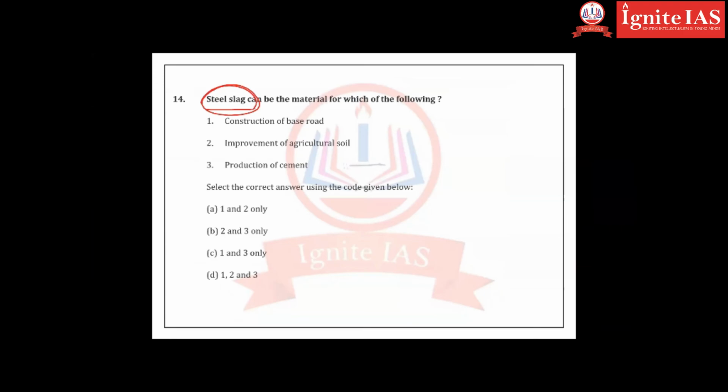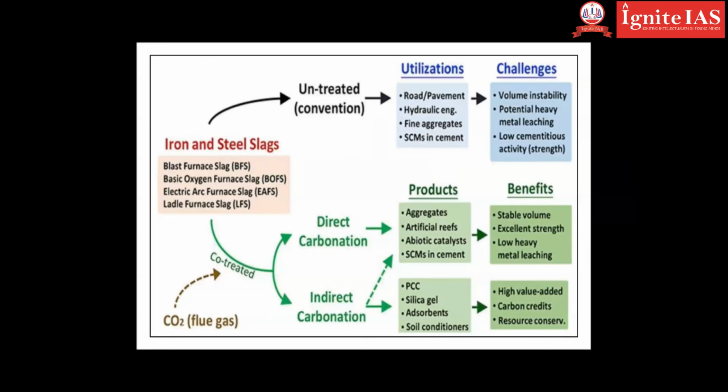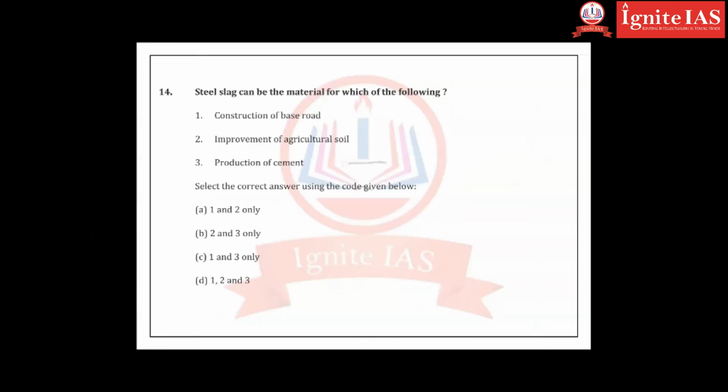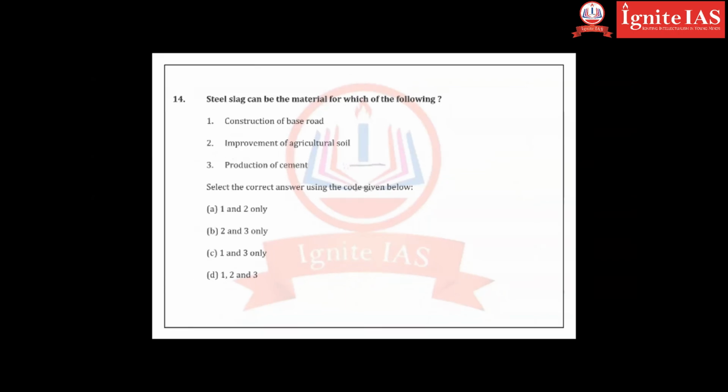Steel slag can be material for which of the following? Don't confuse with the slag. What is the slag? Slag is the, this is slag. Okay, sorry. It is not present here. I'll show you what is slag. They can be used for construction of base road. Yes. Improve the agriculture soil. Not exactly. Production of cement. Yes. 1 and 3 are correct.